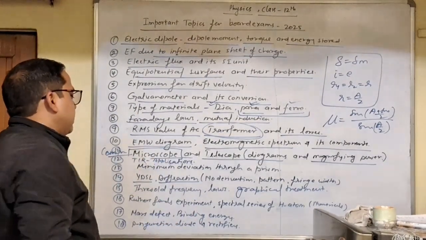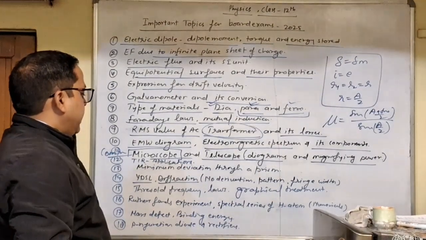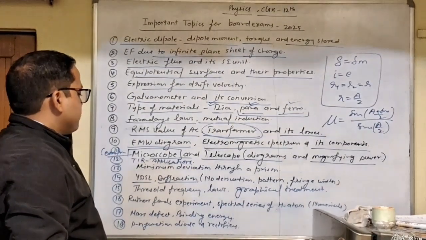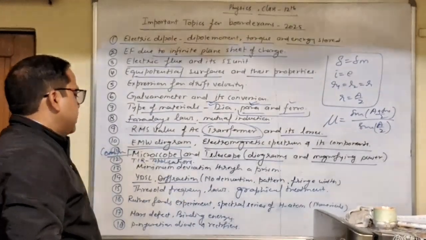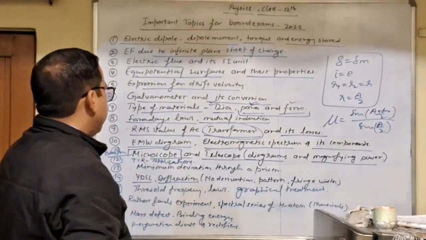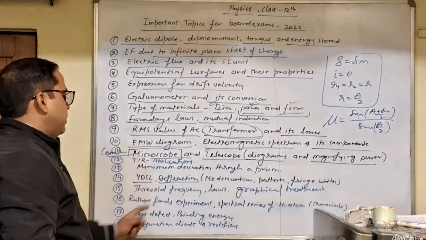Next, Rutherford's experiment, observation and conclusion. And you can also prepare Rutherford's atomic model, achievements of Rutherford, and the demerits or limitations of Rutherford's atomic model.